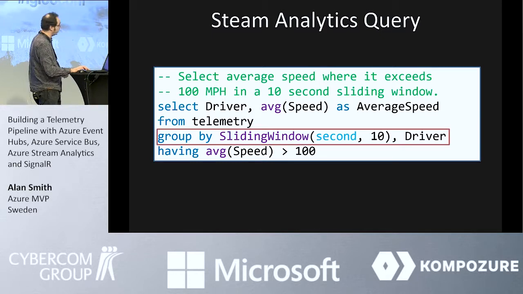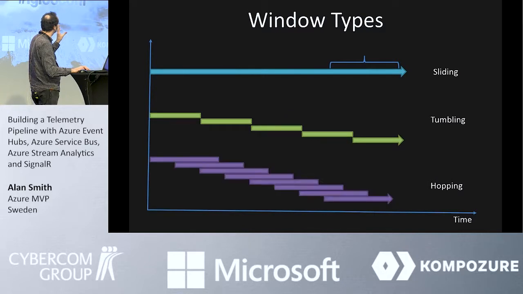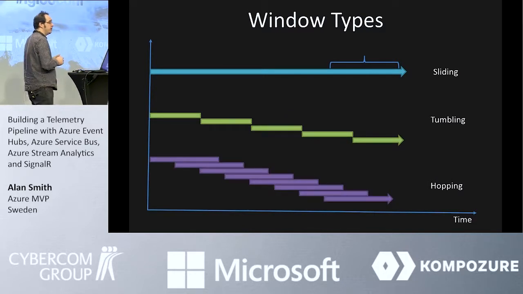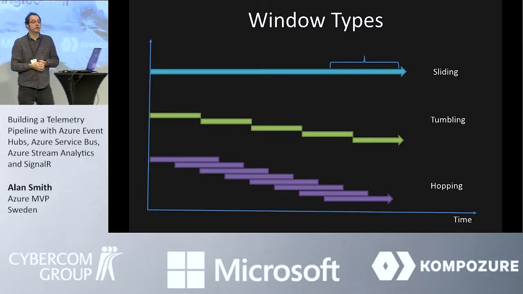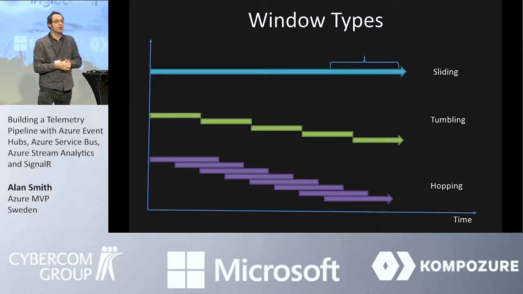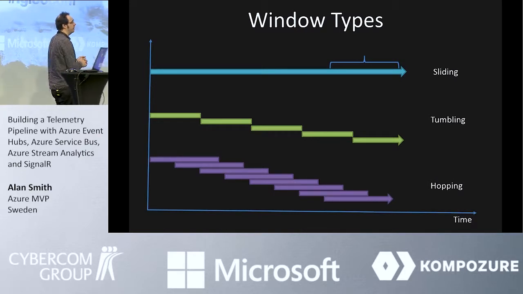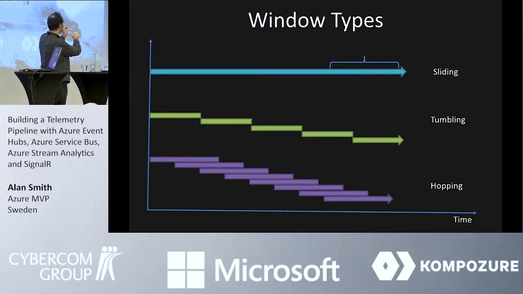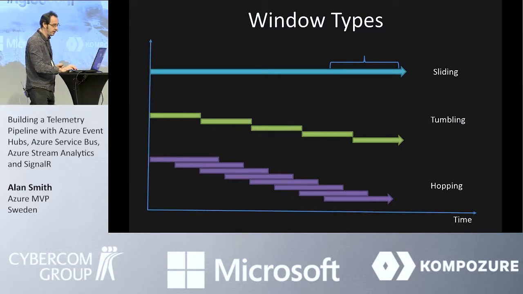So this is the thing that differentiates these types of queries. We've got three types of windows: sliding, tumbling, and hopping. Sliding is continuously running through the data stream, analyzing all of the time. The tumbling window, you can specify this every 10 seconds or every minute. The hopping window will give you something like the average temperature over the previous hour, and it will send out that average temperature every 5 minutes or every 10 minutes, depending on how we configure the step and the duration of the hops in that hopping window.